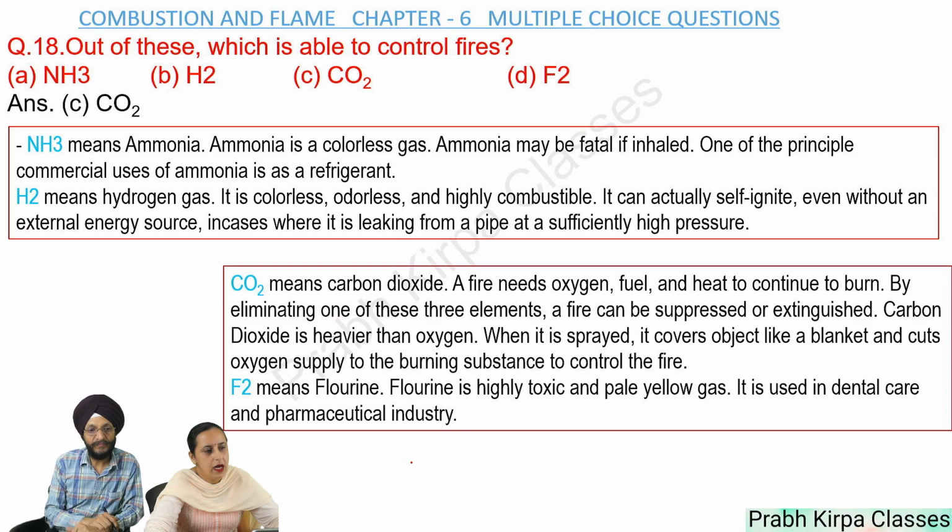Question number 18. Out of these, which is able to control fires? A. NH3, B. H2, C. CO2, D. F2. So answer is CO2. Before giving answer to this question, we must understand what NH3 stands for, what is the meaning of H2, CO2 or F2. Only then we can give answer to this question. So first we read NH3. NH3 means ammonia. Ammonia is a colorless gas. Ammonia may be fatal if inhaled.